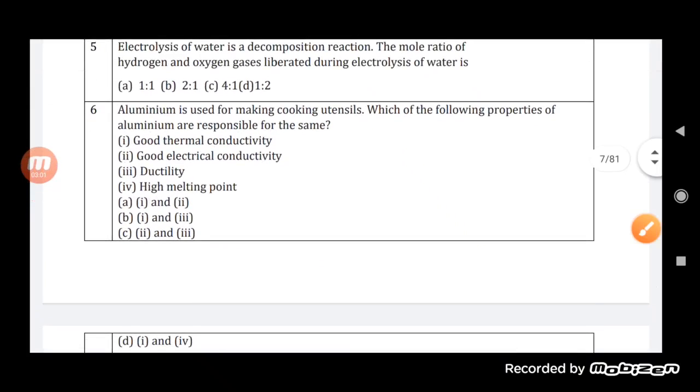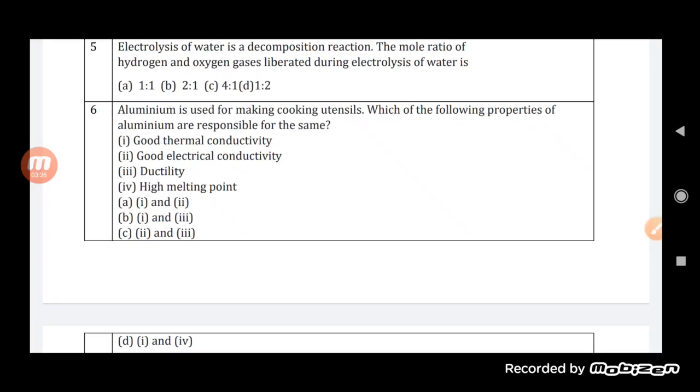Now see here, aluminium is used for making cooking utensils. Which of the following properties of aluminium are responsible for the same? So you know that aluminium is used for cooking utensils. So obviously it must have good thermal conductivity. Yes. Second one is good electrical conductivity, but since no electricity is passed through it, there is no need of electrical conduction. But yes, thermal conductivity is important. So good thermal conductivity is required, that is the correct one.